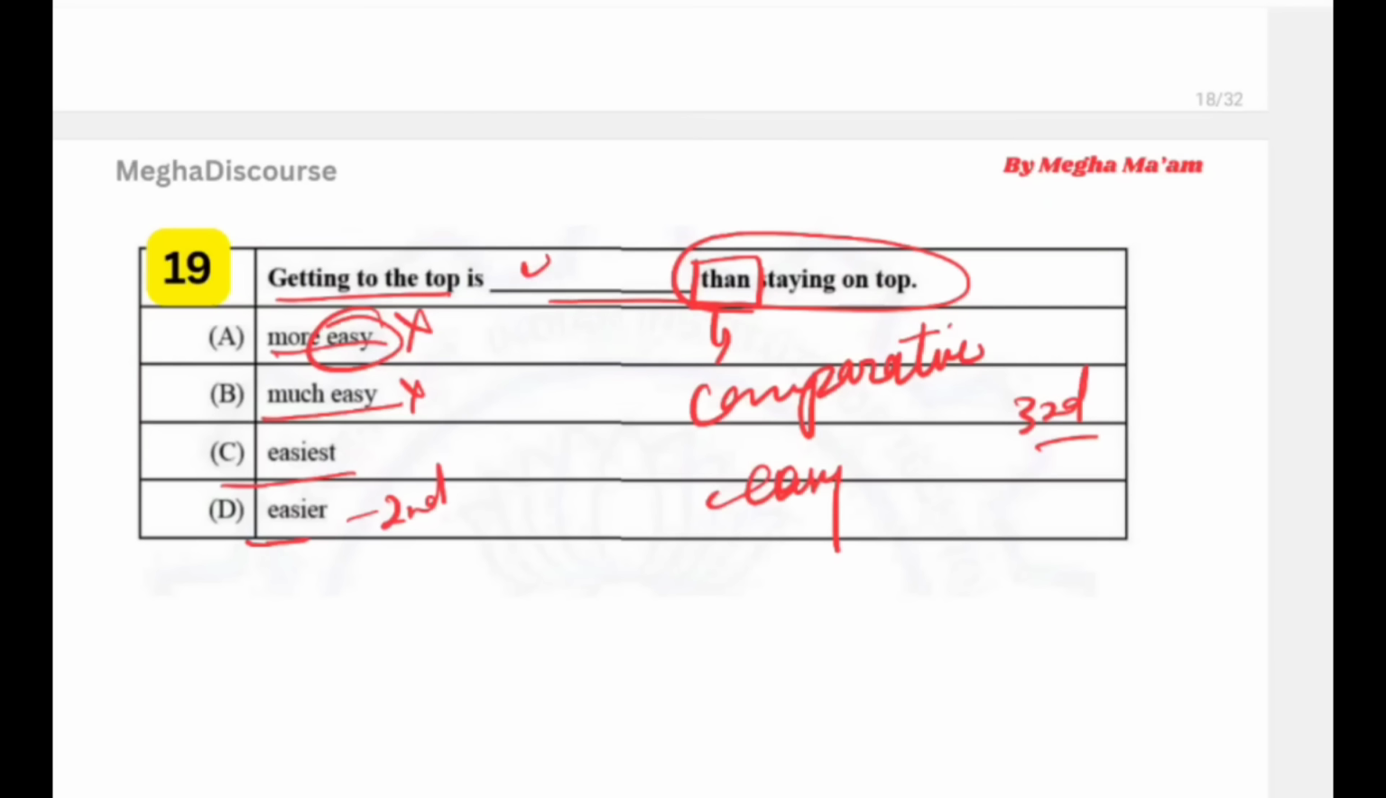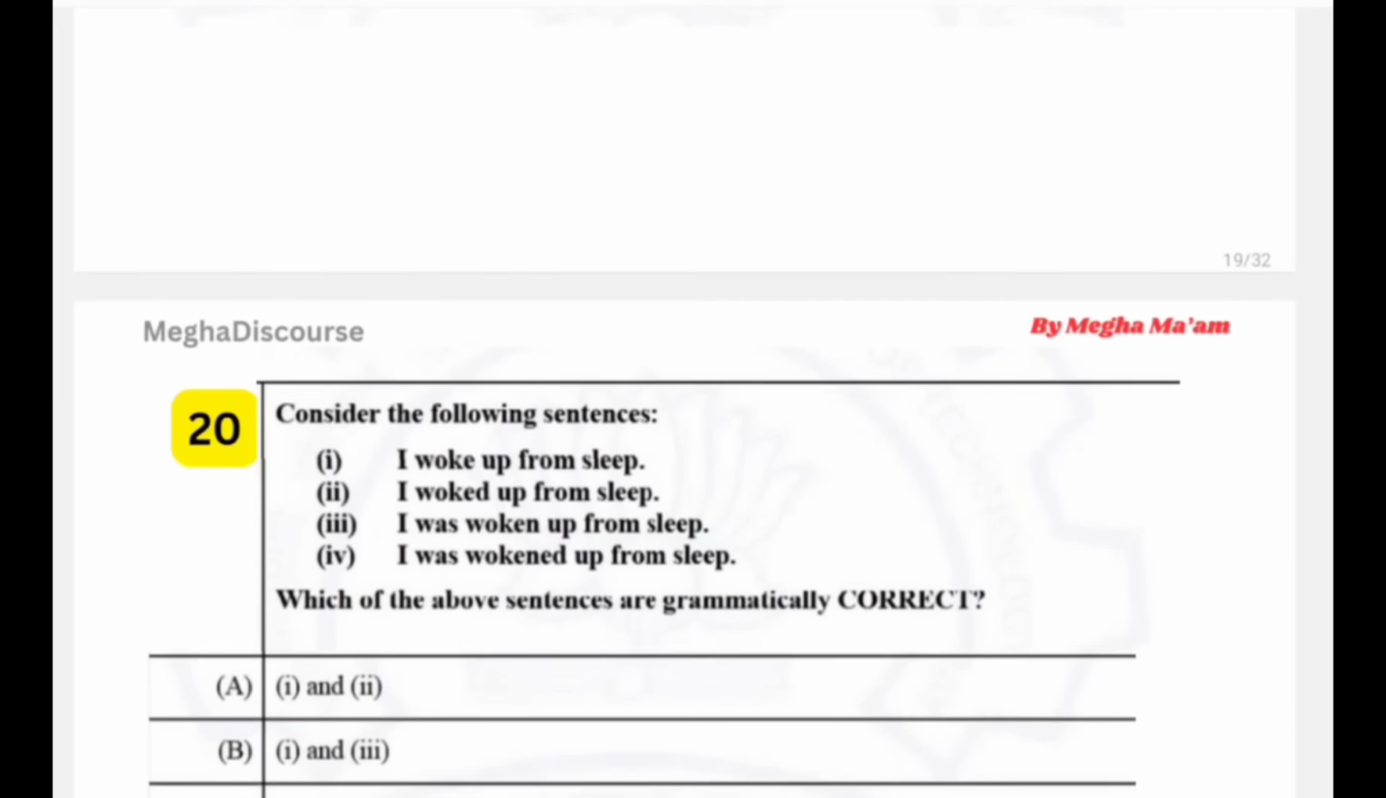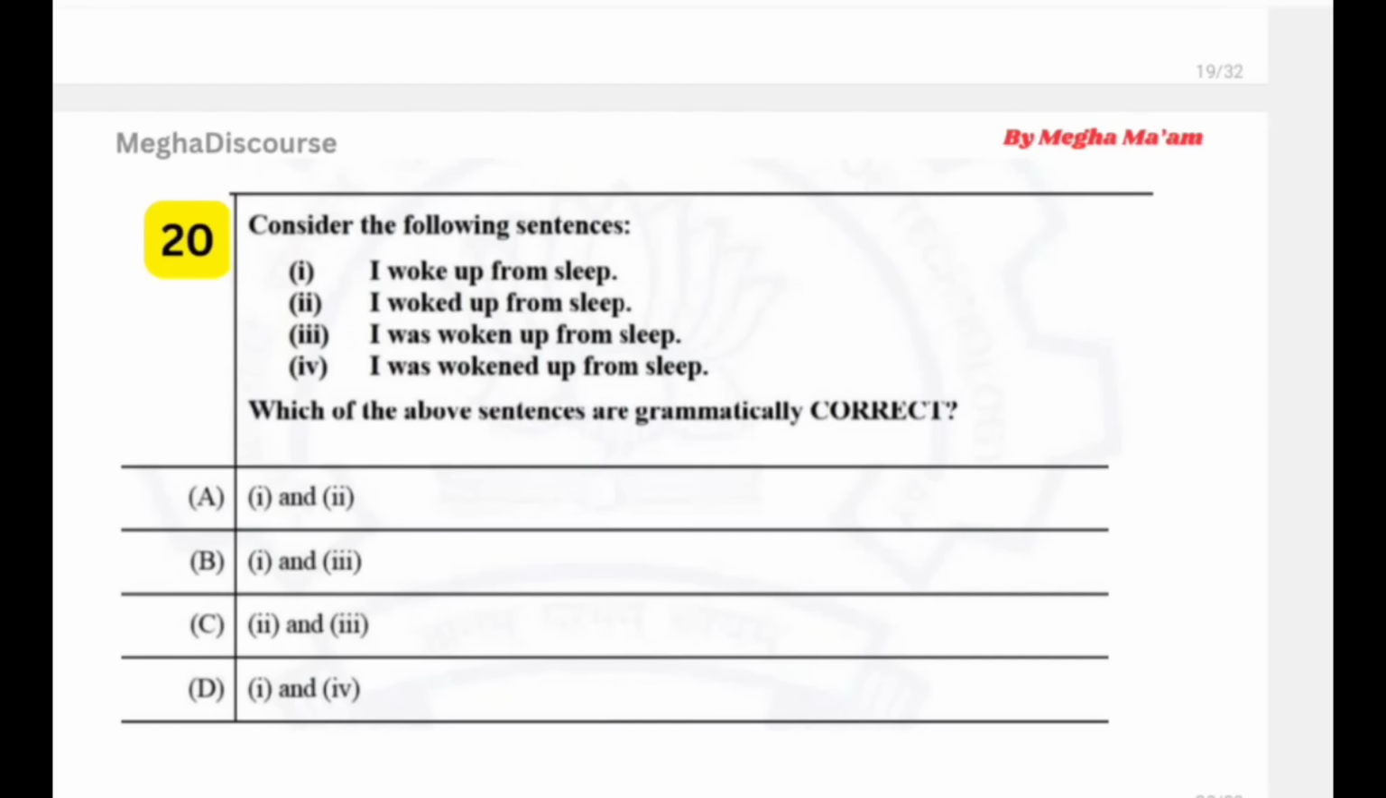So we use easier. Simplest one, if you know the basic rule, then you can answer this question. Now, there are 4 statements. I woke up from sleep. I waked up from sleep. I was woken up from sleep. I was woke. So this is actually MSQ, multiple selective options.